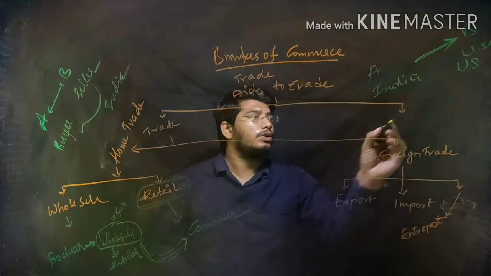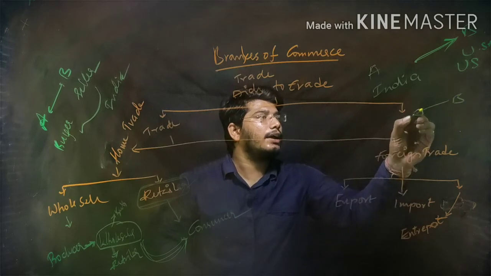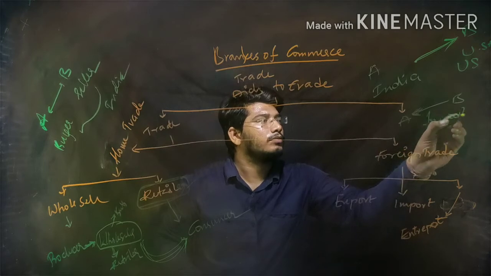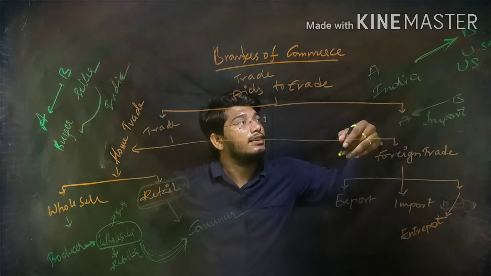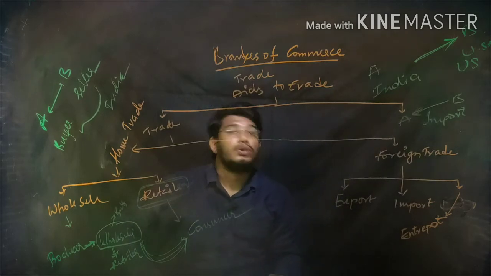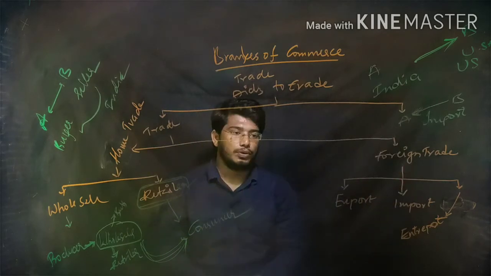Suppose B is selling to A. This is import. If we are selling to another country, that is export. If we are buying from another country, that is called import.